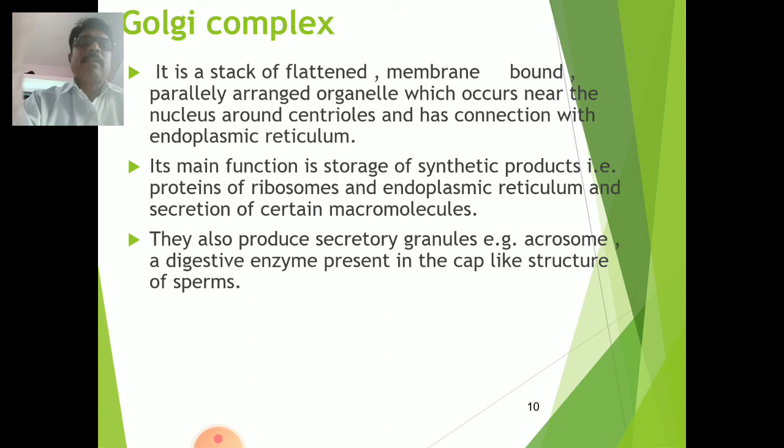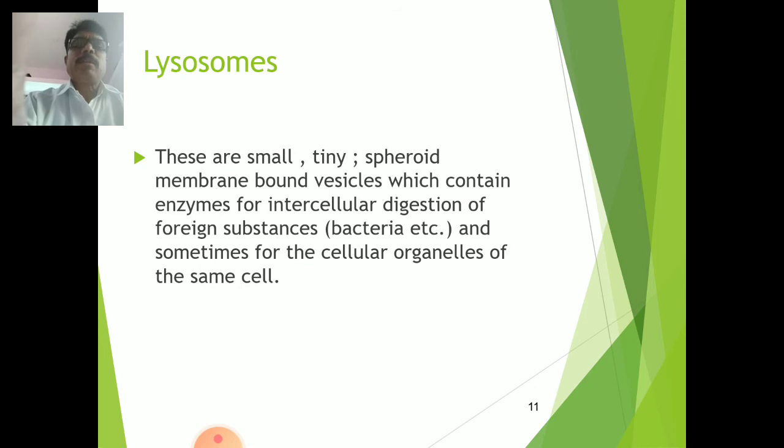It means that the function of the Golgi complex in the sperms is nothing but the formation of the acrosome, which is useful at the time of reproduction, and it is useful for the penetration of the egg.